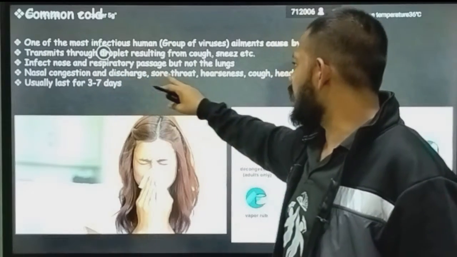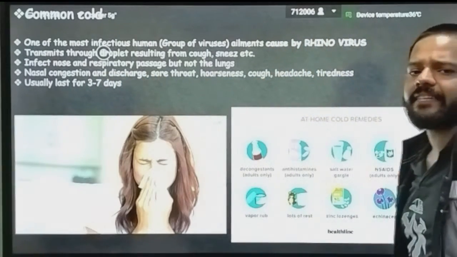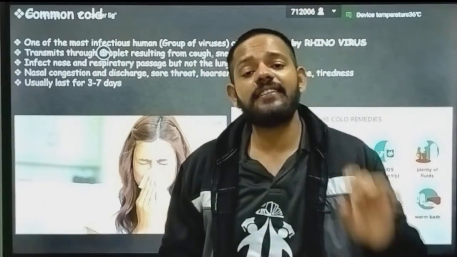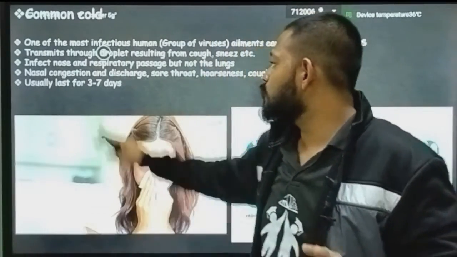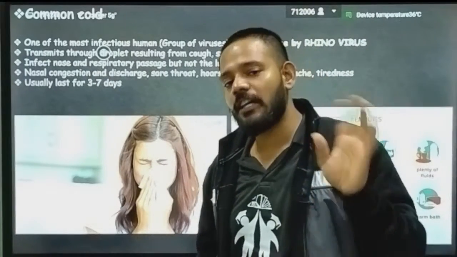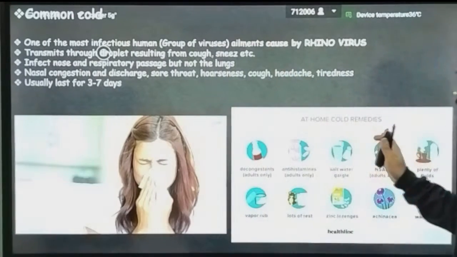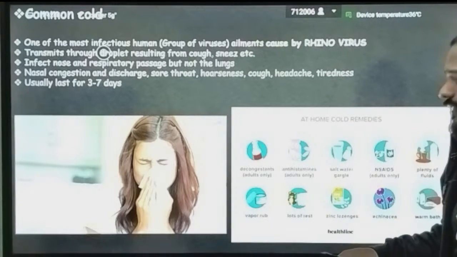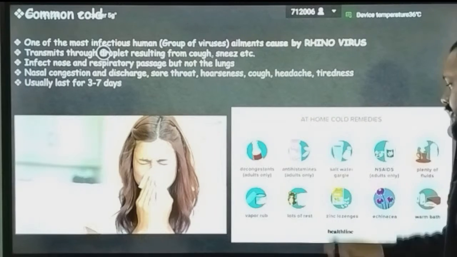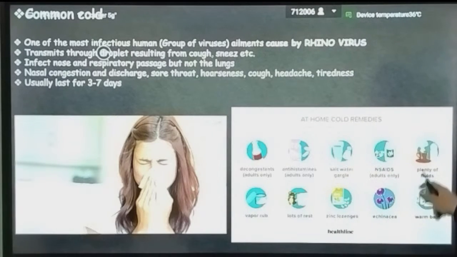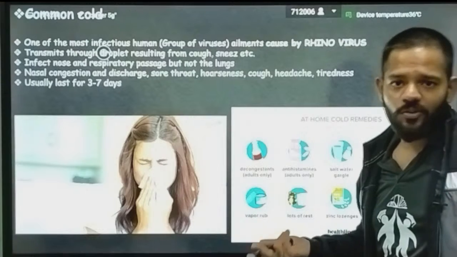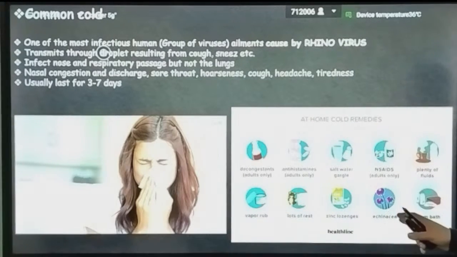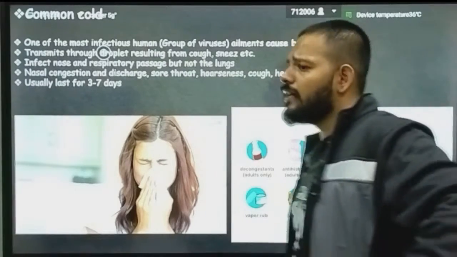Okay, nasal congestion and discharge, sore throat, hoarseness, cough, headache, tiredness, these are the common symptoms that you feel every time during the winter season. This is your common cold. It usually lasts for 1 to 2 weeks, or 3 to 7 days. These are the remedies to get rid of a common cold: decongestants, for adults only, antihistamines, salt water gargles, NSAIDs, plenty of fluids, vapor rub, Vicks, Jandu balm, Strepsils, Halls, lozenges, Echinacea, warm bath. All these are good to do during a common cold.